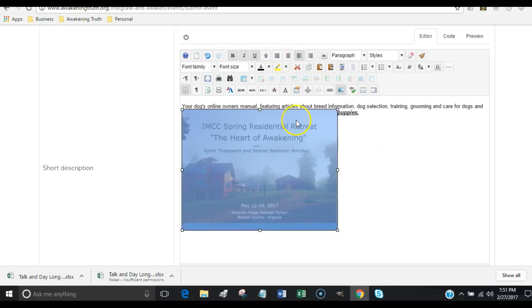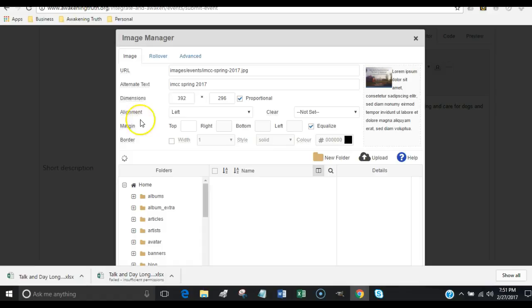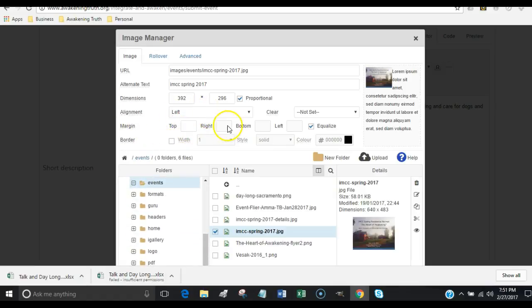The point is that I want to show you how close that text is to the image, and see how puppies is right up against there. Well, we're going to create a little bit of space, and how we do that is we manage it with this margin. The text is actually to the top, so we want to create a little bit of space there. And off on the right, we want to create a little bit of space as well. And you can unclick that and make this go 0, 0, and then at the right.